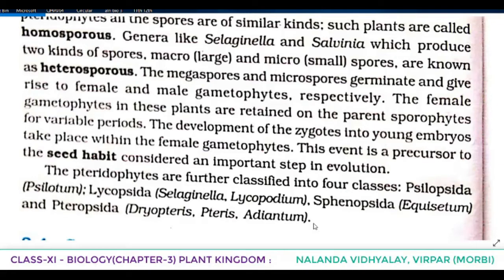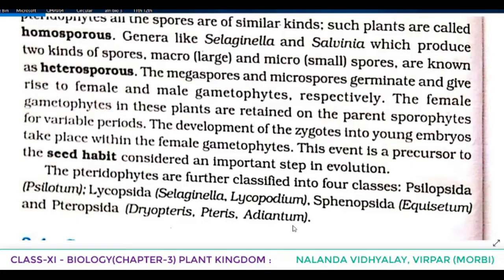Then we told that in bryophytes, the dominant phase in the life cycle is the gametophytic plant body, but in pteridophytes, the dominating phase is the sporophytic plant body, which is differentiated into true root, stem, and leaf. And these well differentiated organs possess what? Well differentiated vascular tissues. The leaves in Pteridophyta are of different types. In Selaginella they are small, so they are known as microphylls. In ferns, the leaves are large, known as macrophylls.